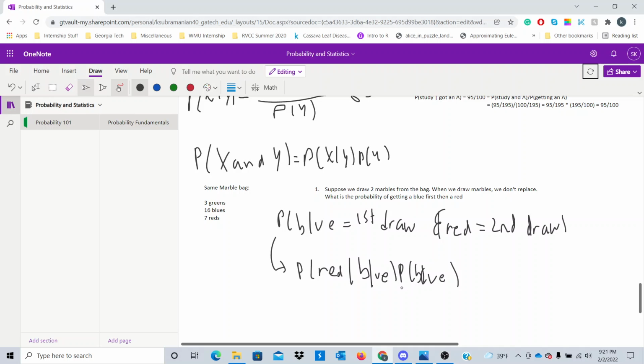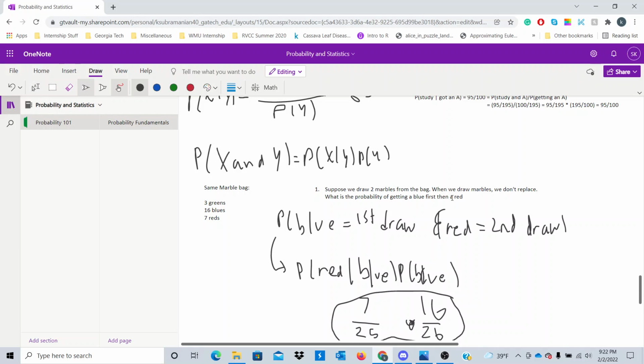When we have drawn a blue marble, the probability of that happening is 16 out of 26. But now, after drawing the blue marble, how many marbles do we have left? Well, we have 25 marbles because one marble has been drawn. Now, among those 25 marbles, what is the probability of getting a red on the second draw? You still have 7 red marbles to choose from. So 7 out of 25 is your probability of getting the red marble on the second draw. So this is going to be your probability of getting a blue first and then red.